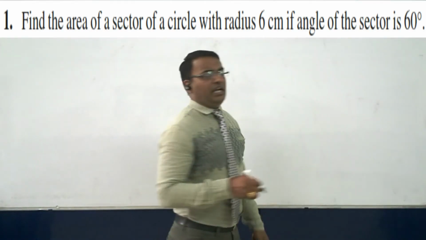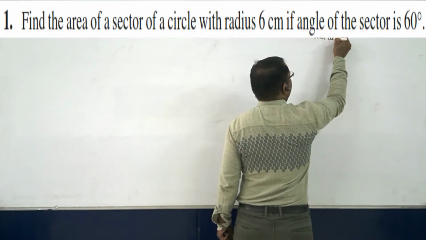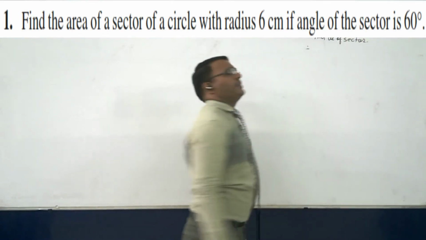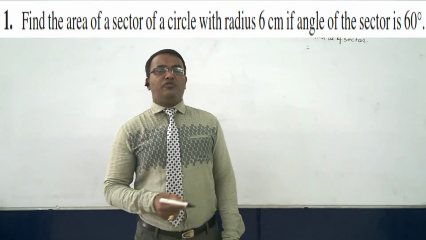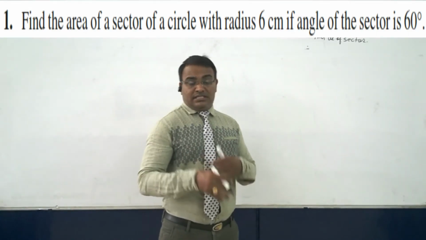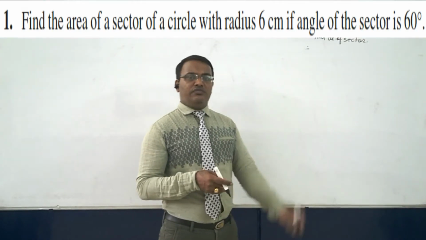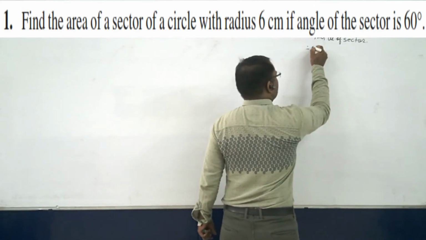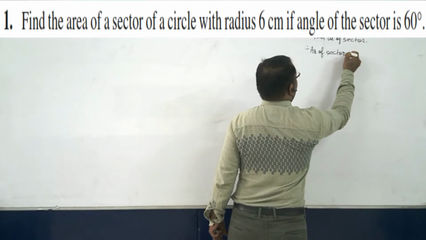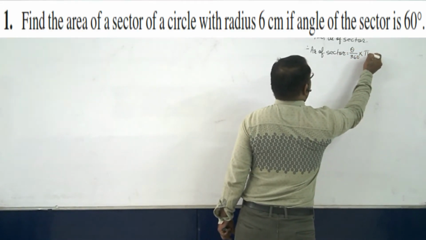And what are we going to find? We are going to find out the area of the sector, right? As we have discussed already, the formula for the area of a sector is, since a sector is a part of the circle which is inside the circle, theta upon 360 into the area of the circle. Therefore, area of sector is equal to theta upon 360 into pi r square.